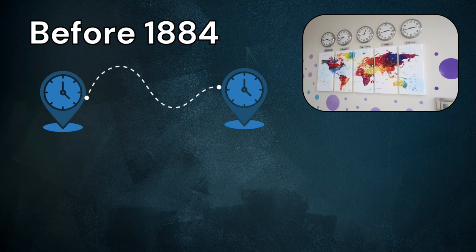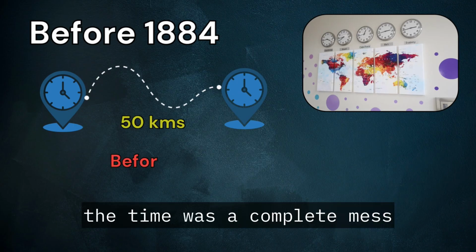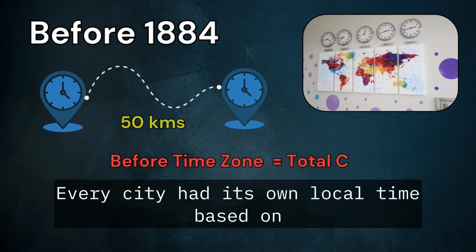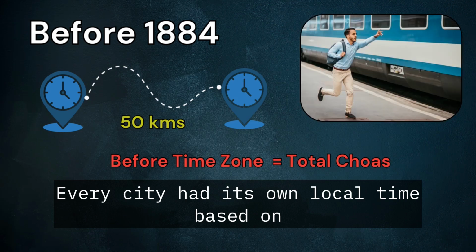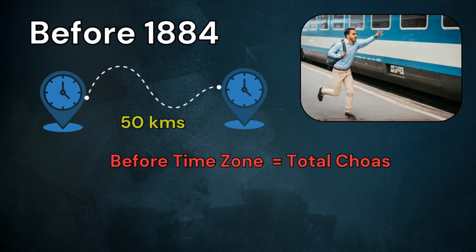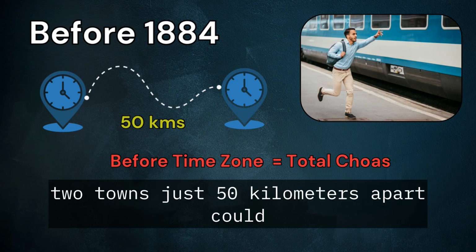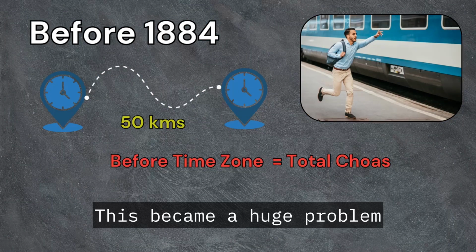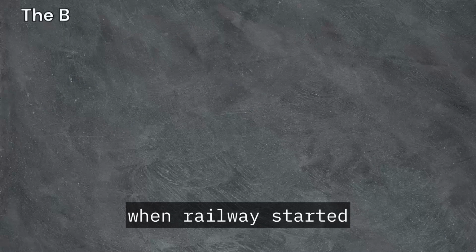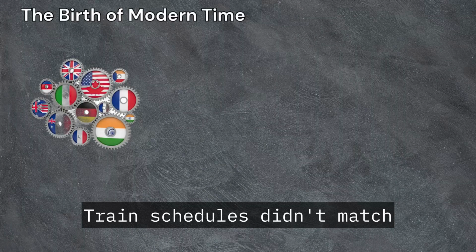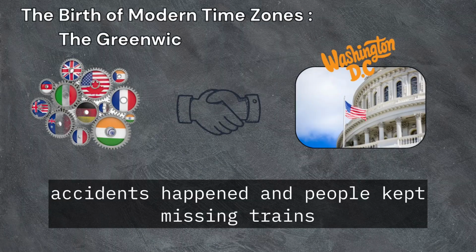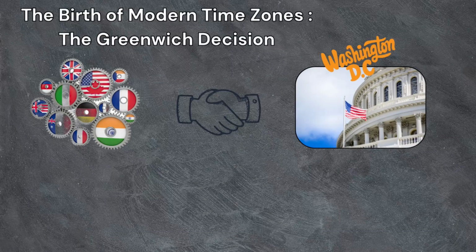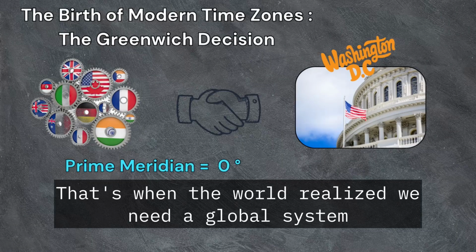Before the year 1884, time was a complete mess. Every city had its own local time based on the position of the sun. So, two towns just 50 kilometers apart could have totally different clocks. This became a huge problem when railways started. Train schedules didn't match, accidents happened, and people kept missing trains. That's when the world realized we needed a global system.